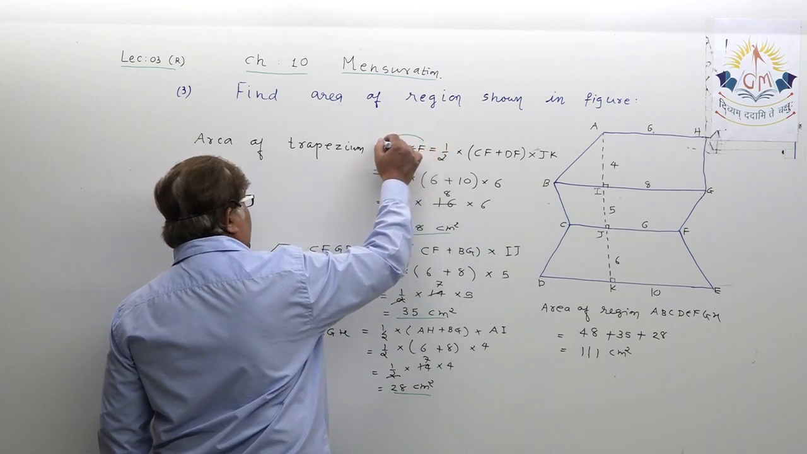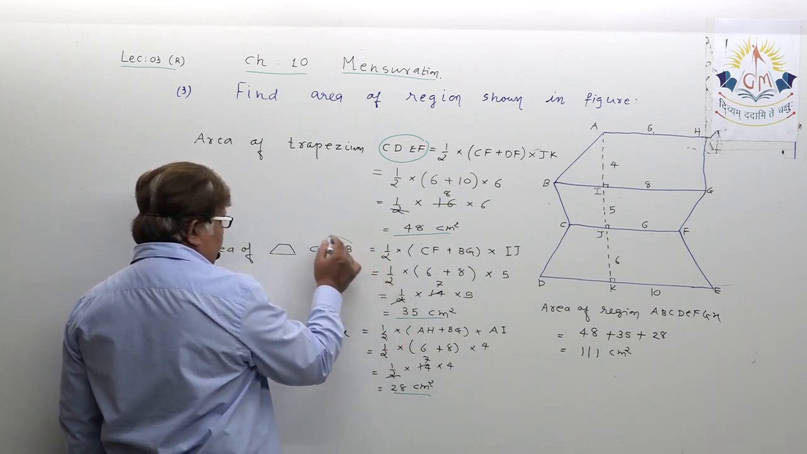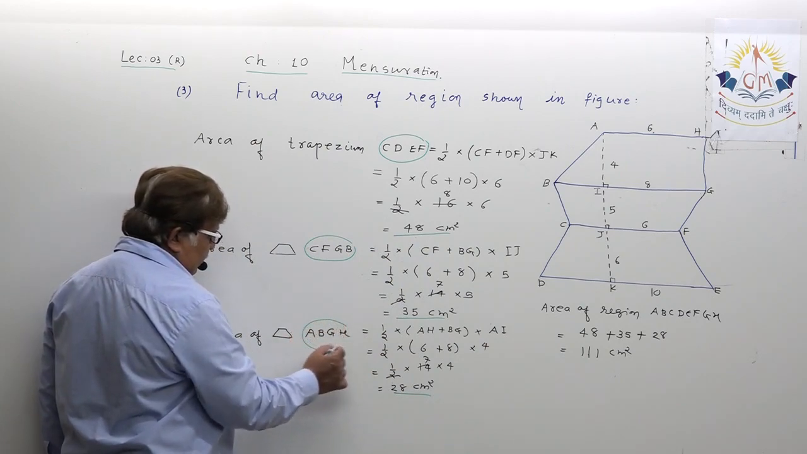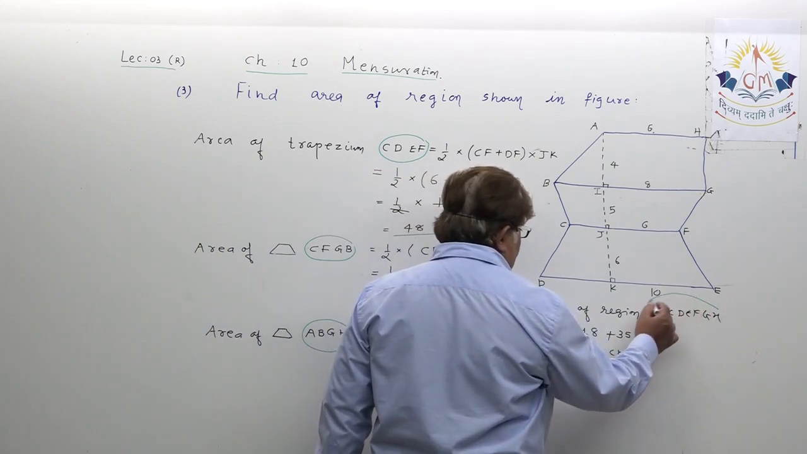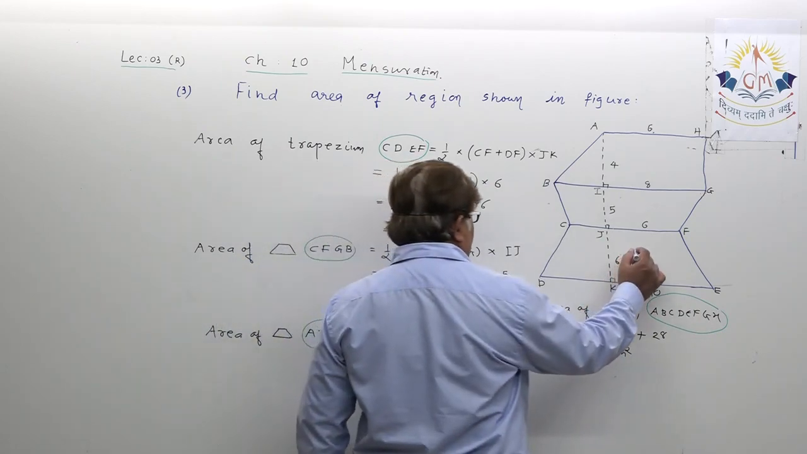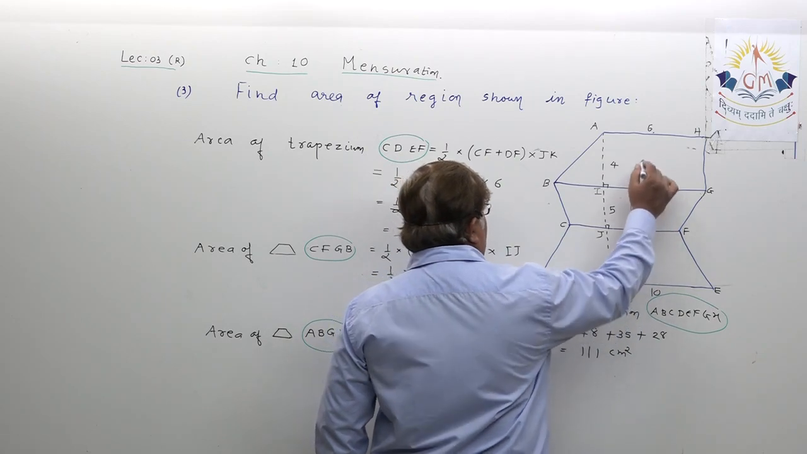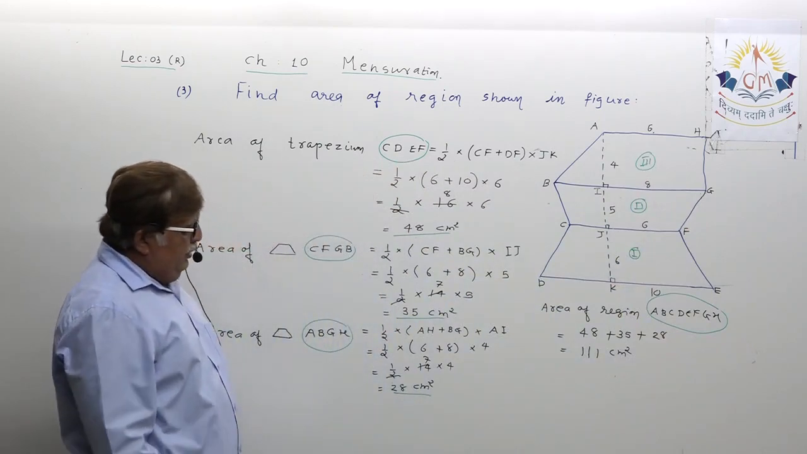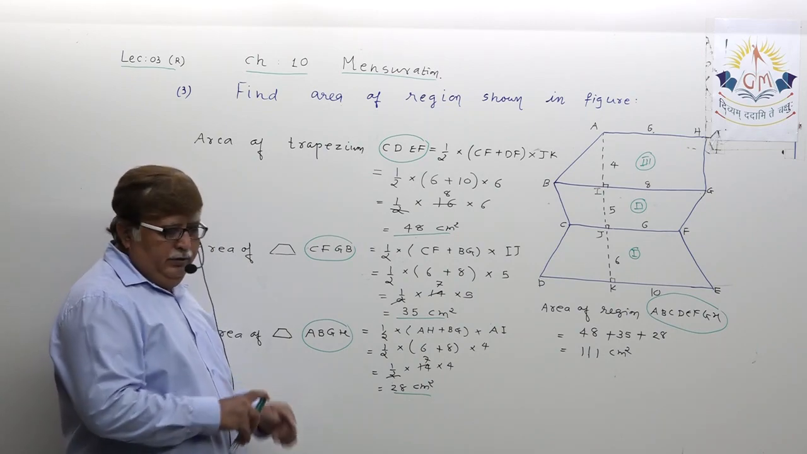First we took trapezium CDEF, the bottom one, then CFBG, the middle one, ABGF, the top, and then we found the area of region ABCDEFGH by adding area number 1, area number 2 and area number 3. When you add all this, you got the area 111 square centimeter. You understood this?